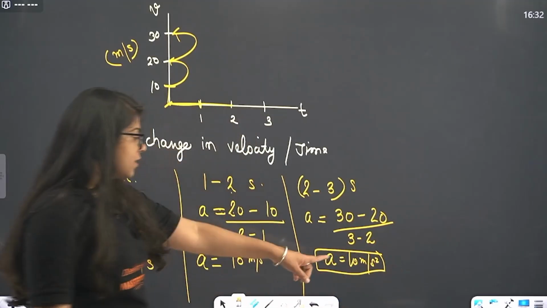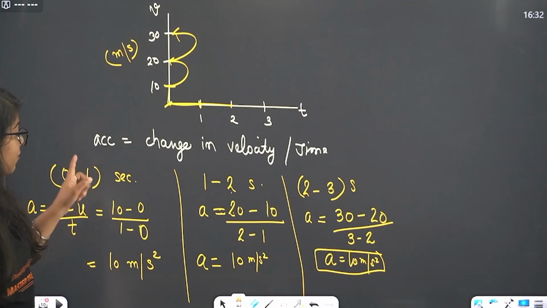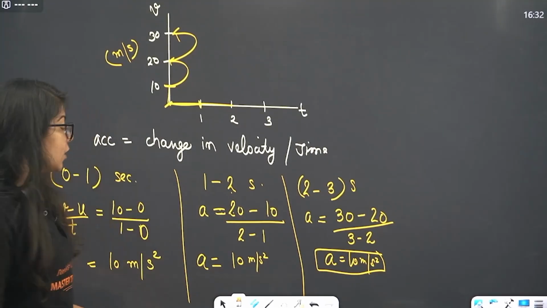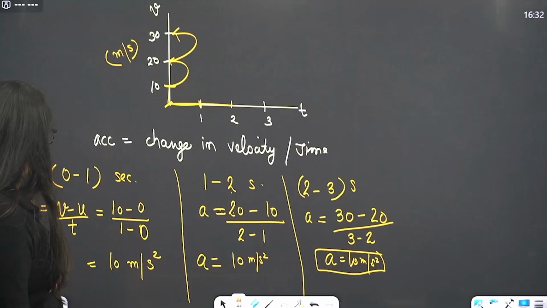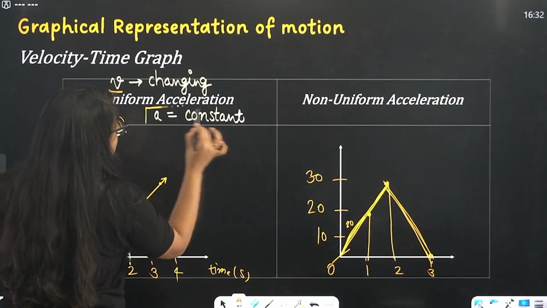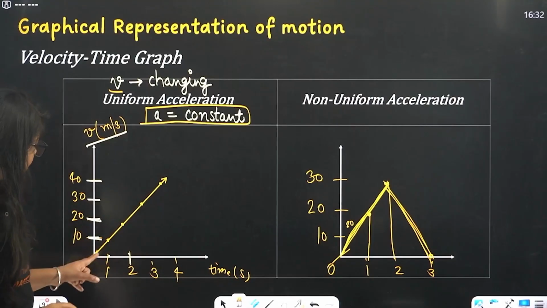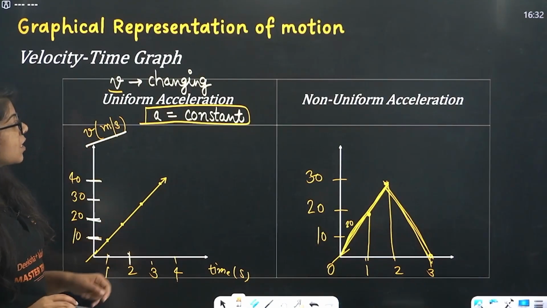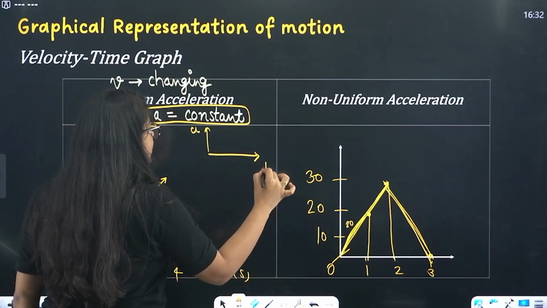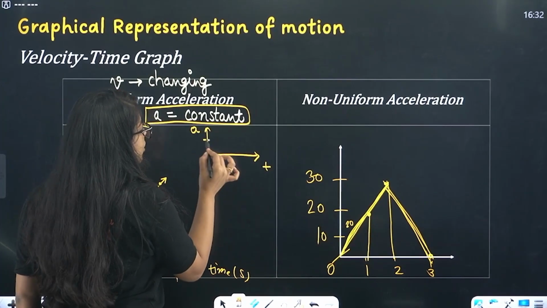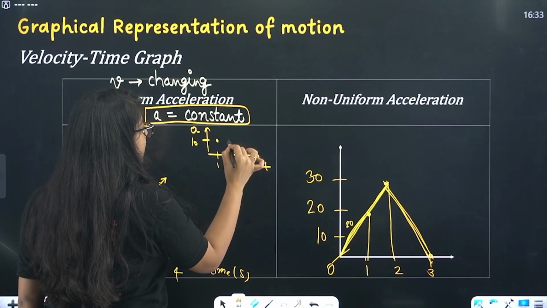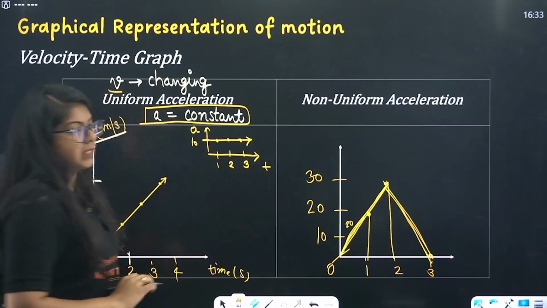Now see, acceleration is not changing with the time. Time is changing, but acceleration is not changing. So we call it uniform acceleration. Uniform acceleration means velocity is changing, but acceleration beta is constant. If you make a graph of acceleration time, it will not change. It was 10, so it will be 10 at 1 second, 10 at 2 seconds, 10 at 3 seconds, so it will be simply like this.